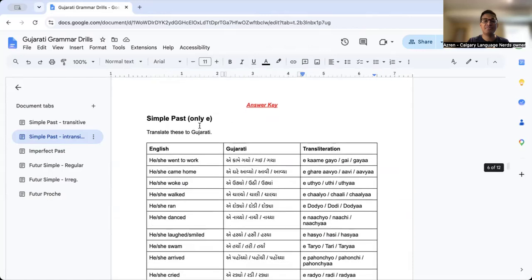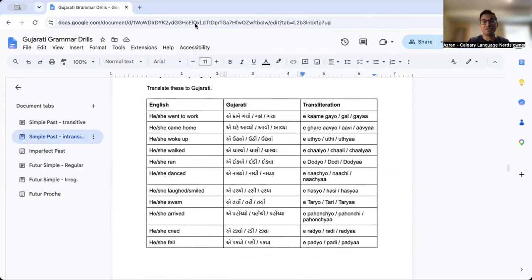Here's the answer key. So you'll notice here we have 3 different possible answers. We have masculine, that's the first one in the set: gayo, avyo, uttyo, chalyo. We have the feminine variant: gai, avi, utti, chali, dori, all the I endings. And then you'll have ya endings: gaya, avya, utya, chalya, dorya, nachya, hasya, tarya.